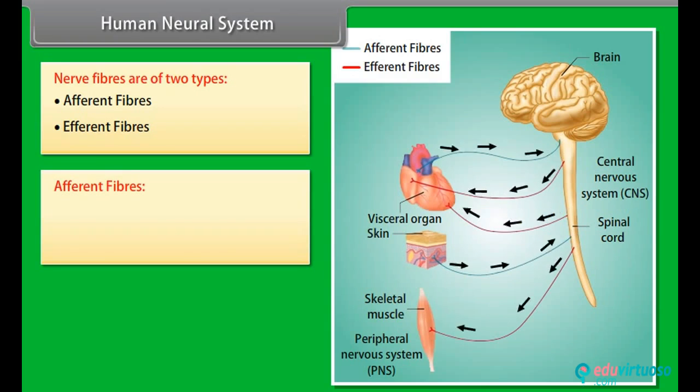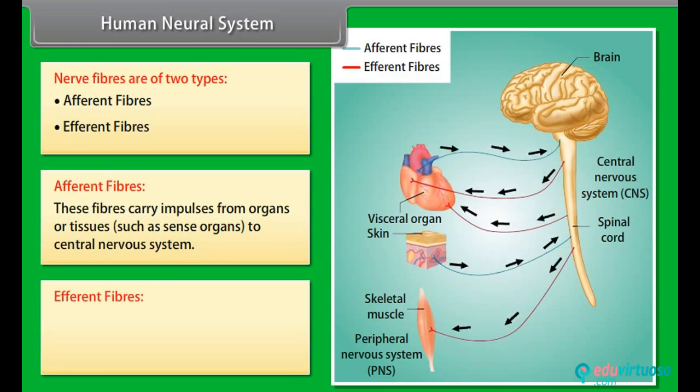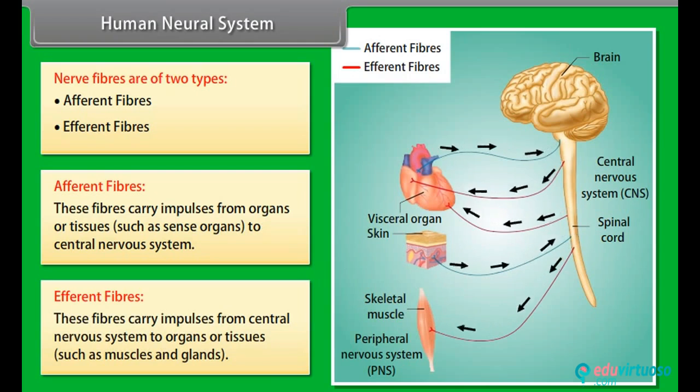Afferent fibers. These fibers carry impulses from organs or tissues, such as sense organs, to the central nervous system. Efferent fibers. These fibers carry impulses from the central nervous system to organs or tissues such as muscles and glands.